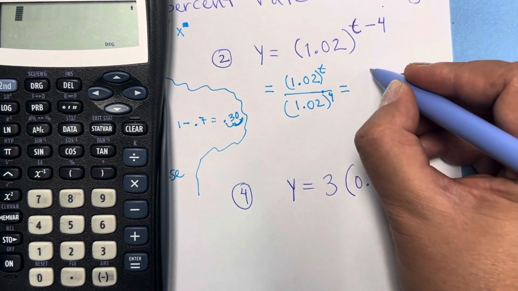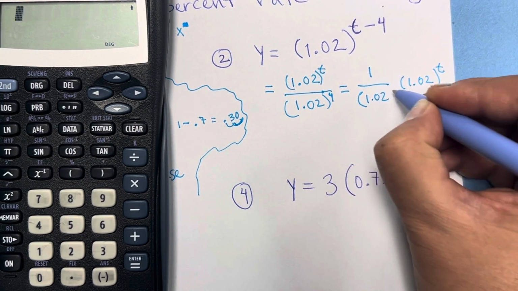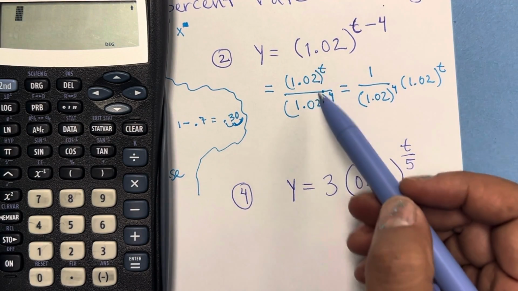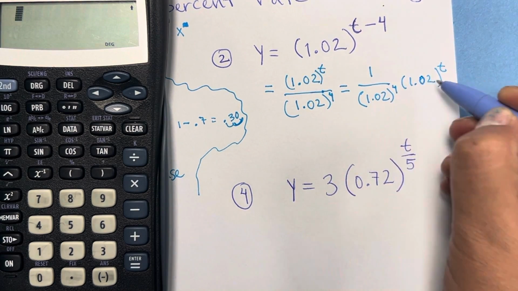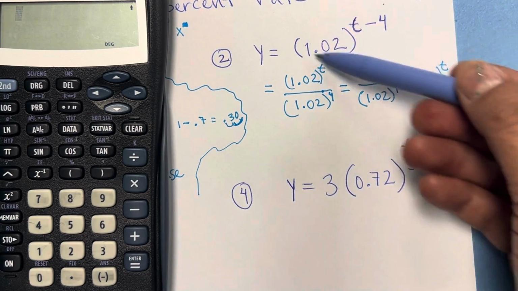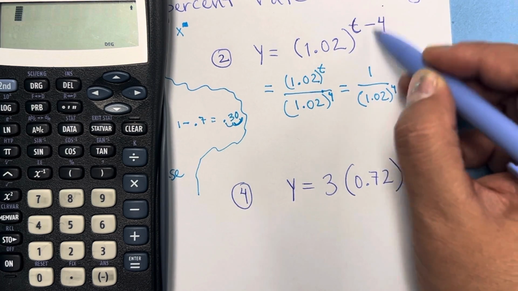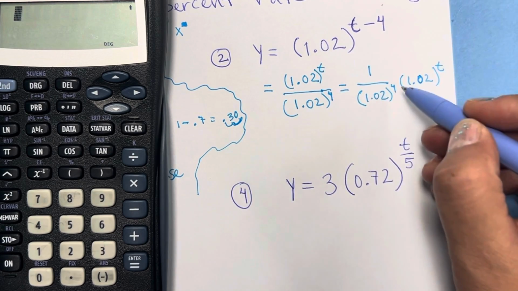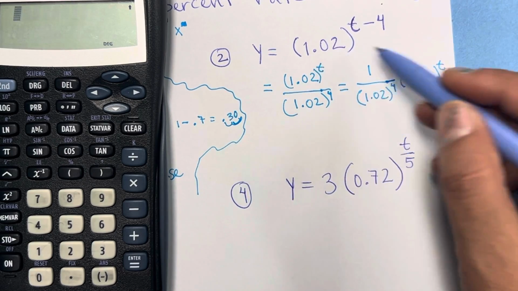But then in here, I'm going to put 1 over 1.02 to the 4th power, which came from there, okay? So I'm just separating it. Here, I put it as a whole, right? I don't have a fraction. You can go directly from here to here if you want to. That's only when I have a negative exponent. 1 over, and then the base to that power, now positive. And then again, that to the t power.